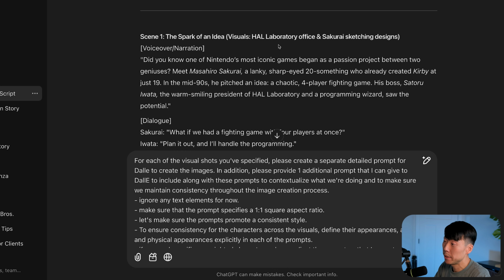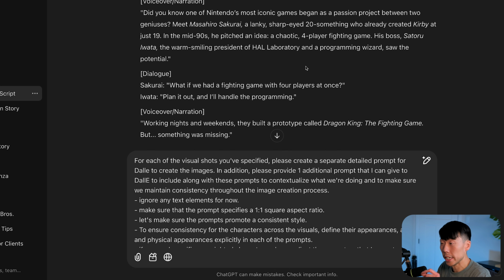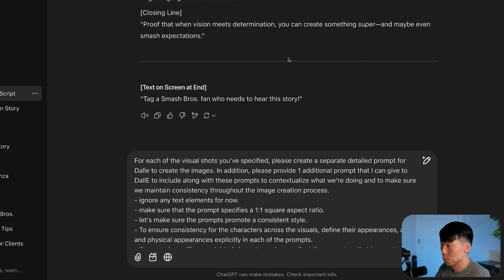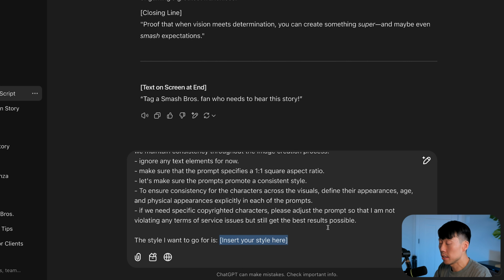What I'm telling ChatGPT to do now is take this script and break it down into prompts for DALL-E. You can actually use these tools to help you use other tools, right? This is my favorite thing to do with ChatGPT, or one of my favorite things to do, which is get ChatGPT to understand and tell me how to write better prompts for other tools. So what we're going to do with this prompt is now create prompts for DALL-E, which is going to create our images for us.